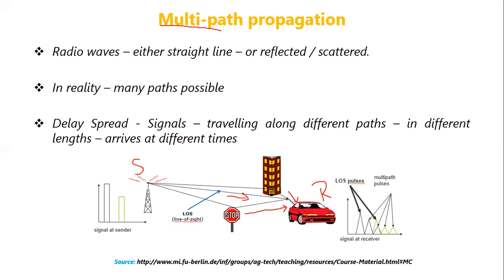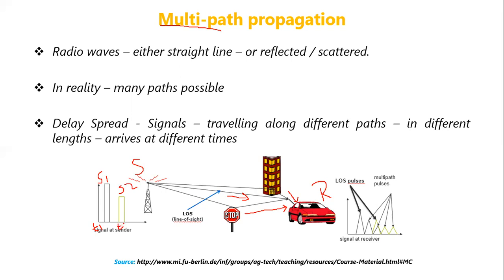Another issue with delay spread is this: assume the sender is sending two different signals. Here you can see this graph. This is signal 1, which is sent by the sender at time t1. Similarly, the sender is sending another signal, signal 2, at time t2.